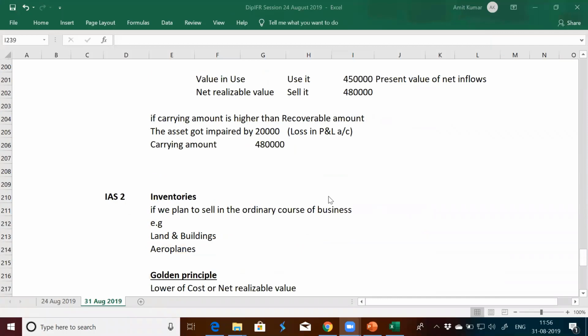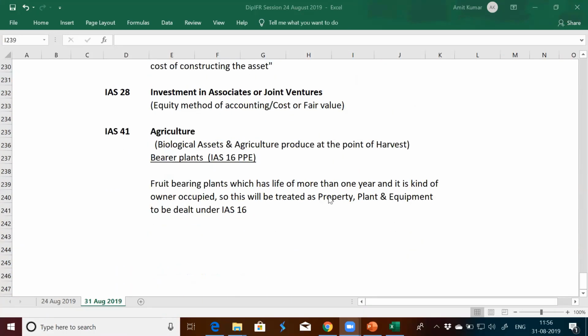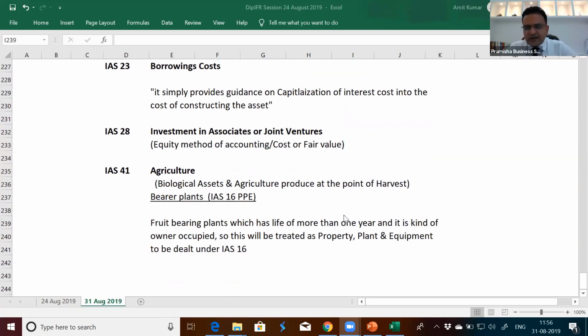Clear? So this is how the assets are interrelated. We'll go on a short break and then we'll move on to discuss IAS 16 property, plant and equipment.